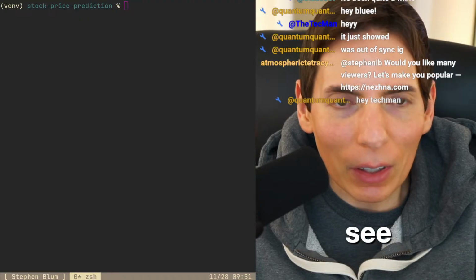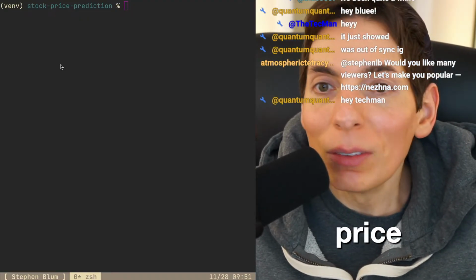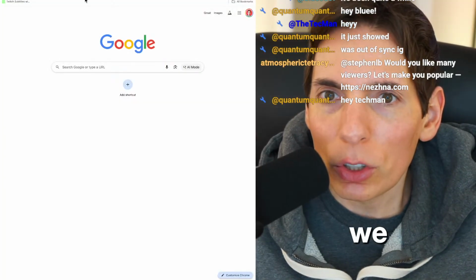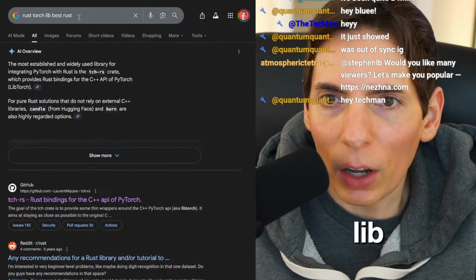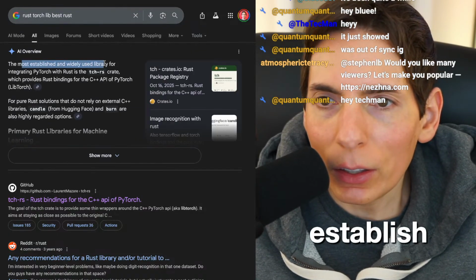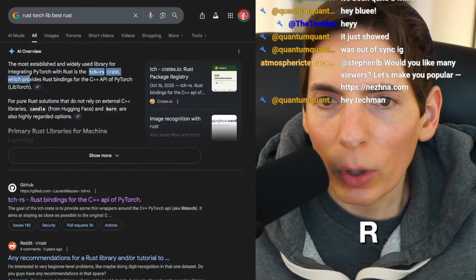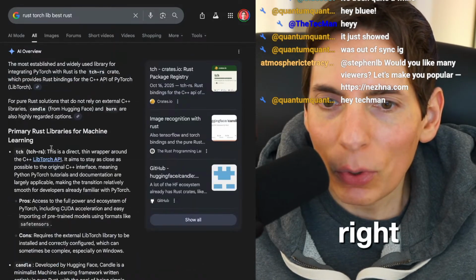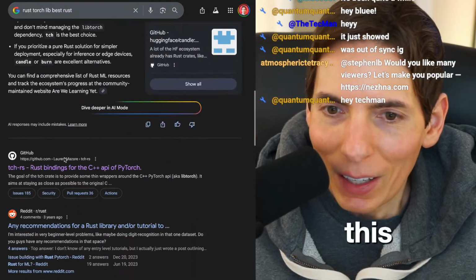So let's see here. I wanted to do some stock price prediction using a vision transformer and Rust. That's what I wanted to do. Before we jump in, I was about to search for the best torch library for Rust. The most established, widely used library for integrating with PyTorch is the tch-rs crate, which provides Rust bindings for the C++ library. All right, let's see if we can use it. Actually, I want to use this. That's what I want to do.